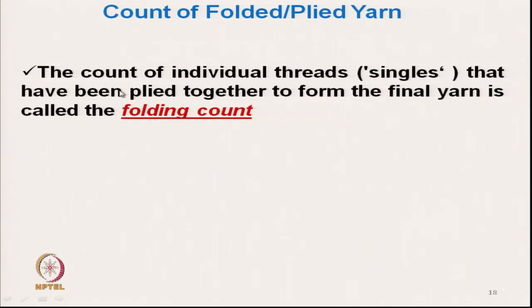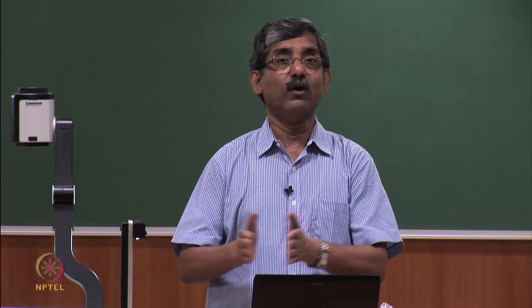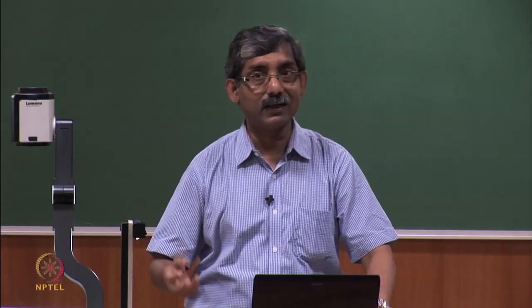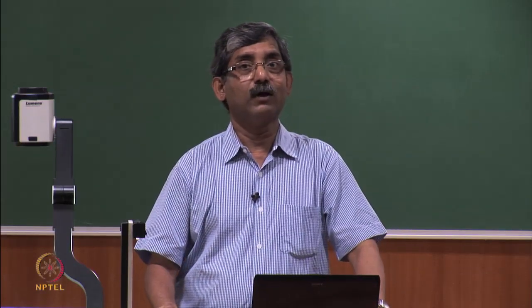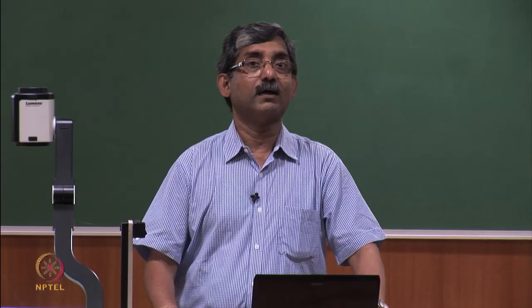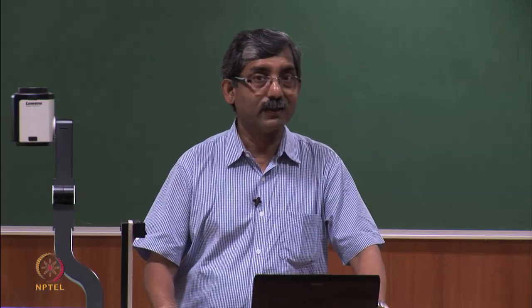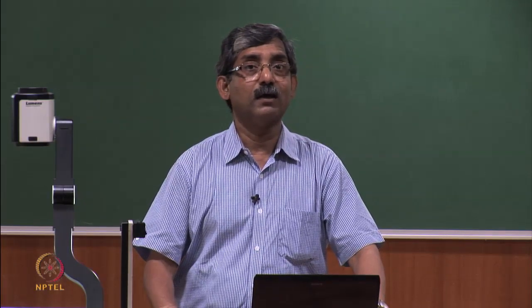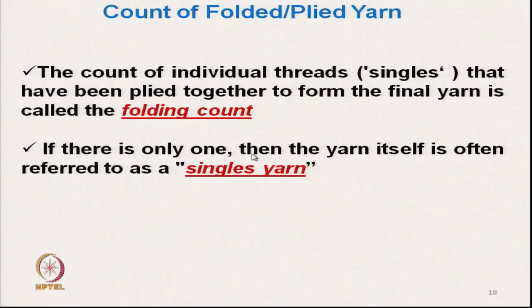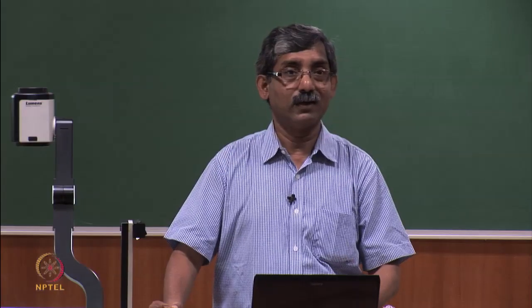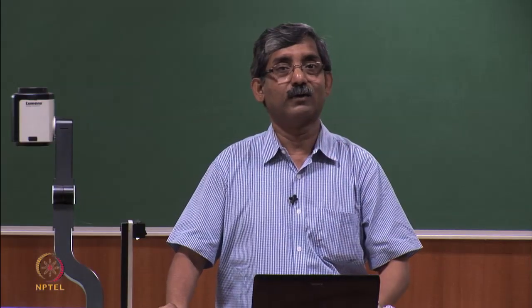So, that means if we twist, if we fold a number of single yarns, and then measure the count of the plied yarn, that is called the folding count. If there is only one in the ply, then the yarn itself is often referred to as singles yarn. So, one is the single count, another is the folding count.